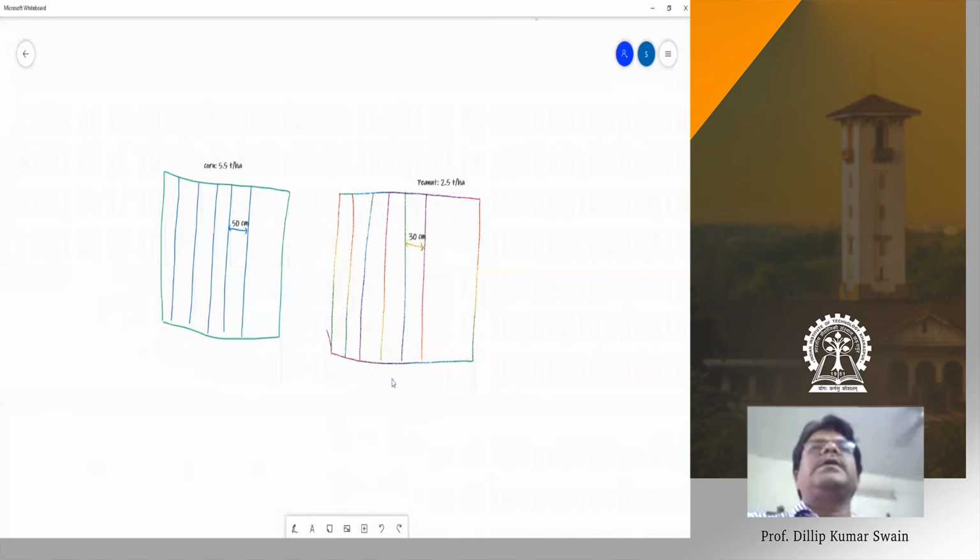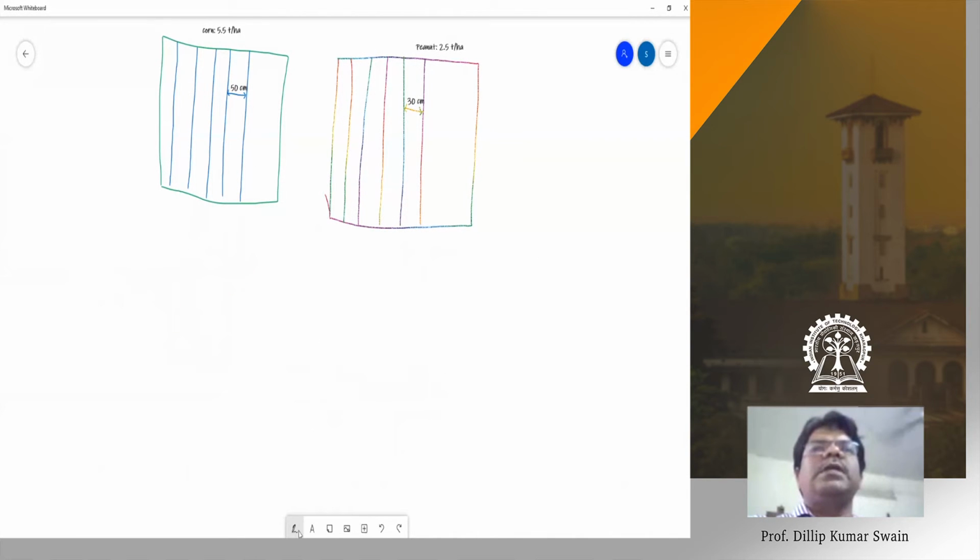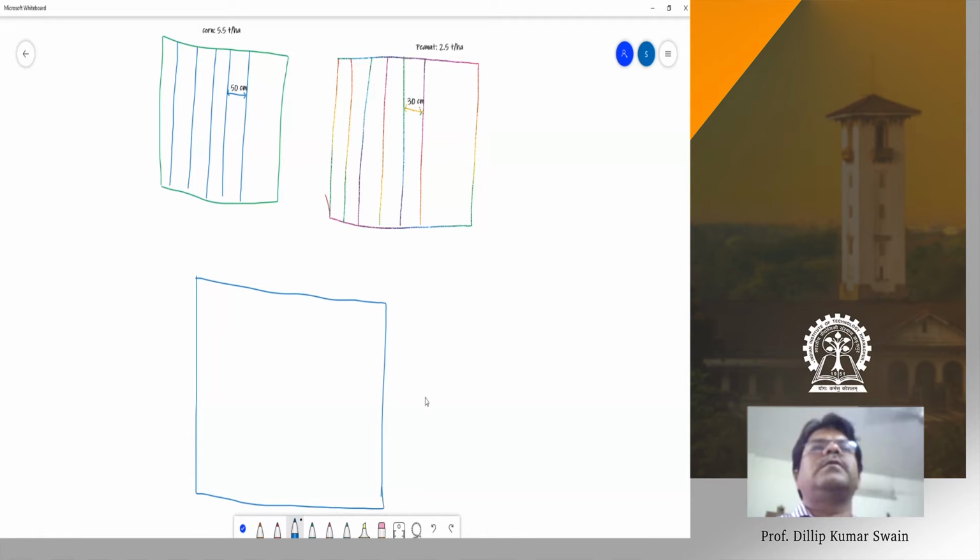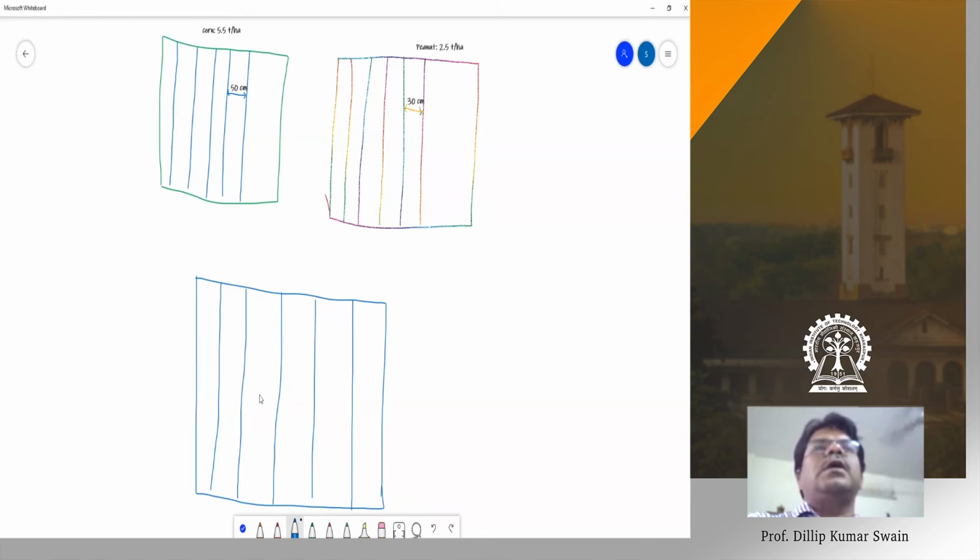Now, if you go for intercropping, both the crops, corn and peanut, can be grown in one field. This is your corn row. The corn spacing is 50 centimeters, all of them.